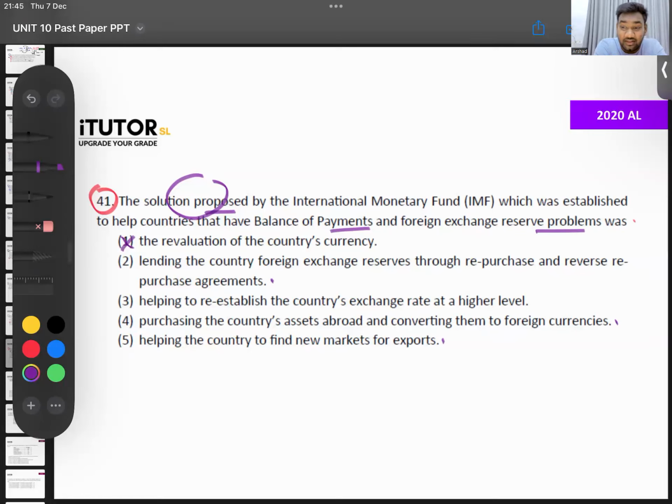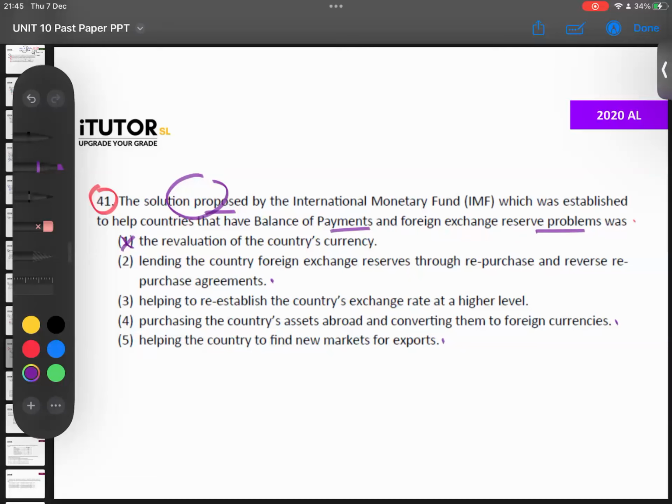Then we are left with 4 answers. Which one? I want you to think practically. Now, this is where your thinking comes in. There will be questions that you have not been prepared for. I am pretty sure whoever did A-levels in 2020 didn't even think about the IMF. I also honestly didn't teach anything about the IMF. In 2020, we never went to the IMF. Even in my classes, I never taught the IMF in 2020. For the 2020 batch, no IMF. For your batch only, we talked about the IMF.